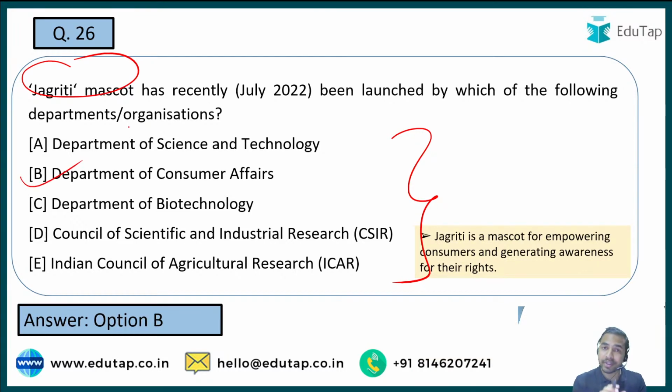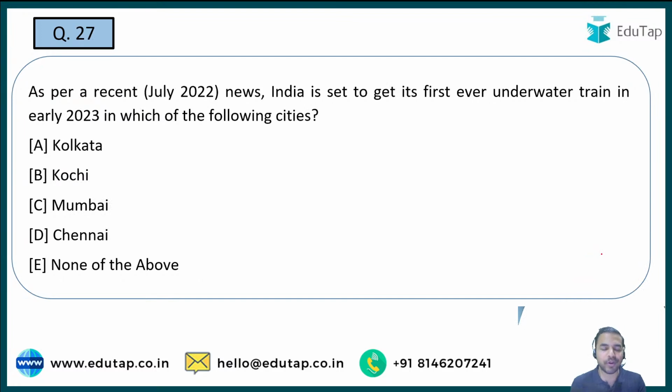Whenever such kind of mascot is being released, you are always required to remember कि उसको release किया क्यों गया था, ठीक है? So this mascot basically empowers the consumers and it generates awareness among the consumers about what exactly their rights are. That's why we have a very catchy tagline, जागो ग्राहक जागो, ठीक है? So that's why they have launched the Jagriti mascot. So that is the initiative of the Department of Consumer Affairs. Moving on to the next question.